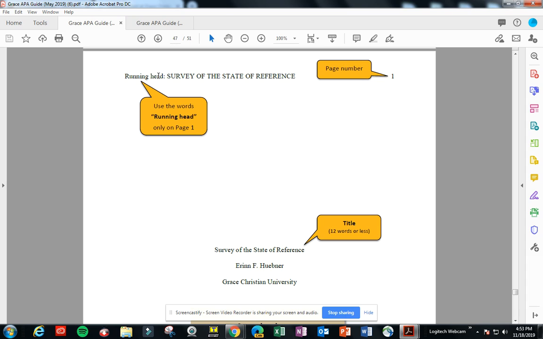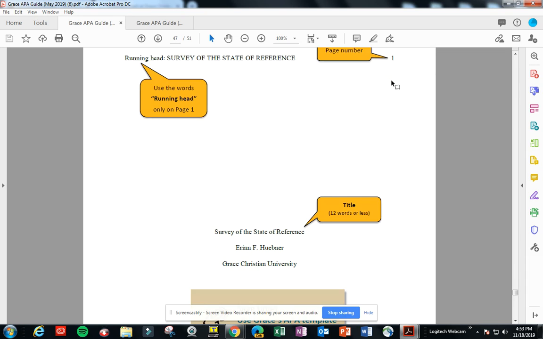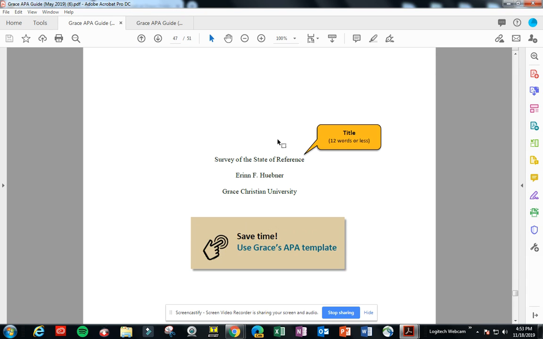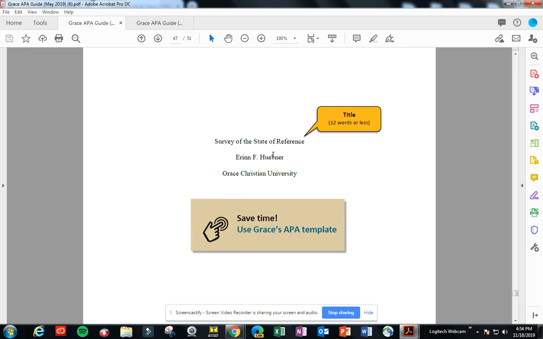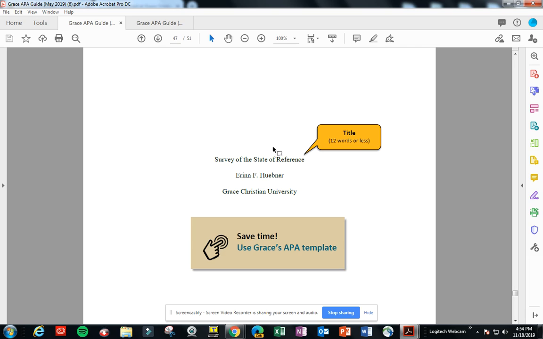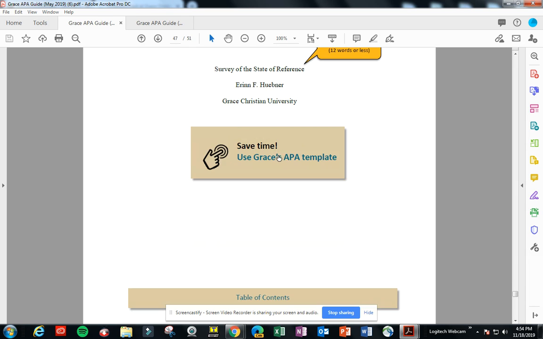So you want to put running head exactly like this, colon, title of your paper, page number in the right corner, and then centered in the middle of your paper, title page. There's the title again, but what you'll notice is that the only thing that is capitalized is the first letter of every main word. Then your name, and then Grace Christian University. That is it. You don't need anything else in here. It should look exactly like this, obviously with your name instead and your title.